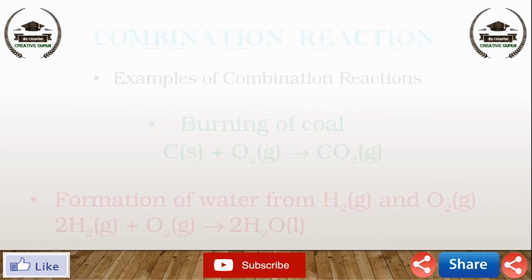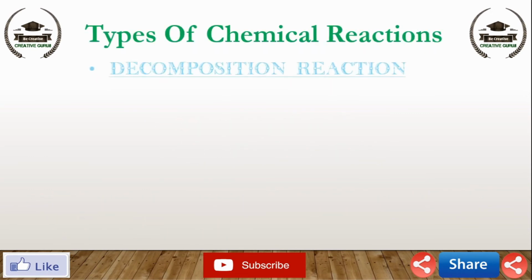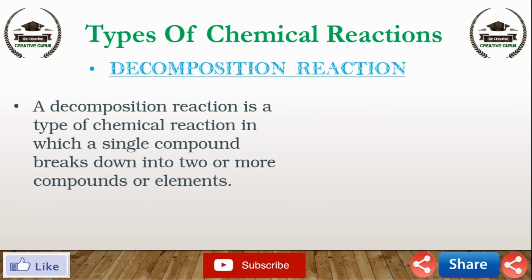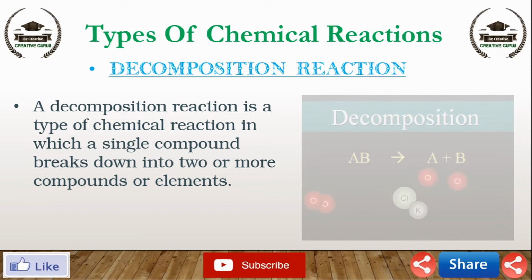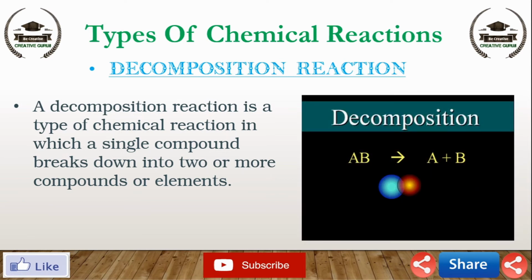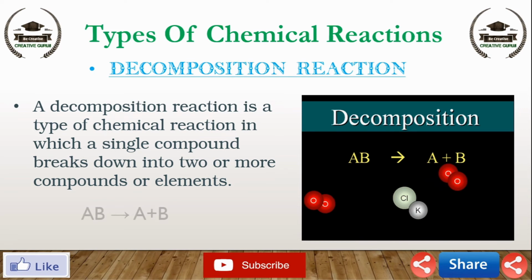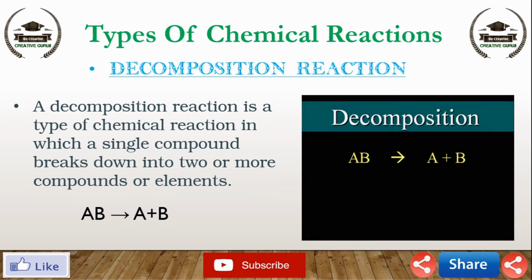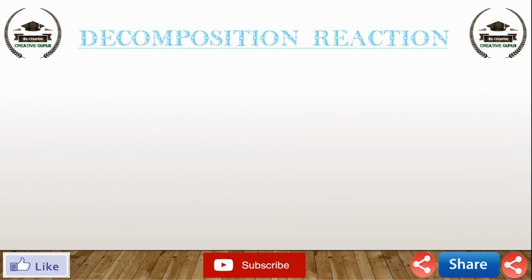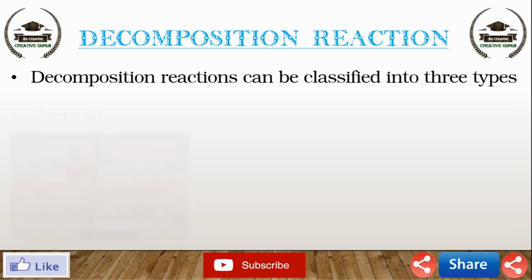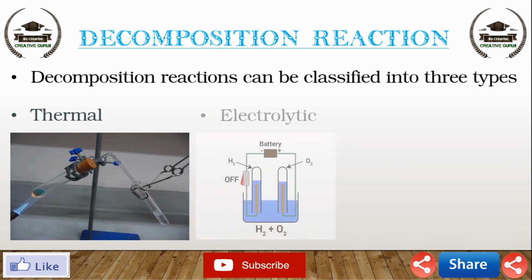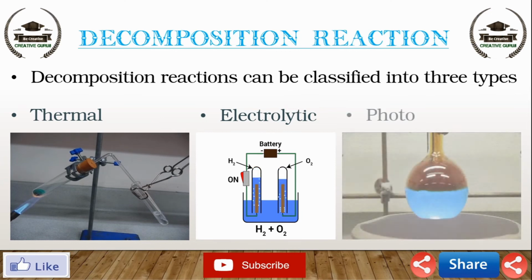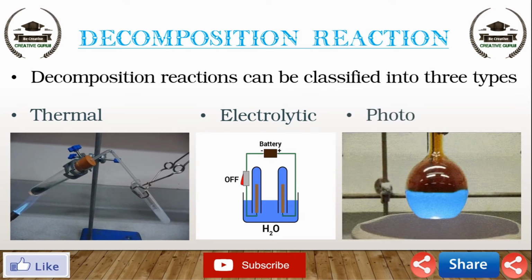Next type of chemical reaction, decomposition reaction. Definition of decomposition reaction. A decomposition reaction is a type of chemical reaction in which a single compound breaks down into two or more compounds or elements. Such reactions may be represented by the equation AB gives A plus B. Decomposition reactions can be classified into three types: thermal decomposition reactions, electrolytic decomposition reactions, photo decomposition reactions. Now we explain these decomposition reactions.